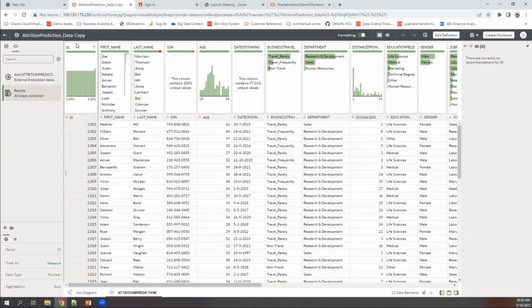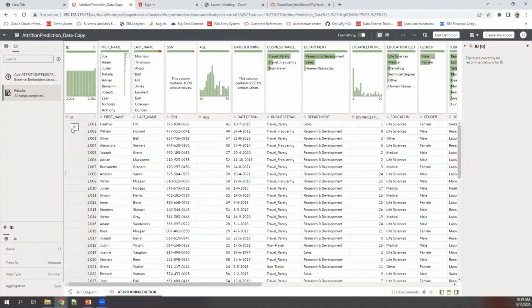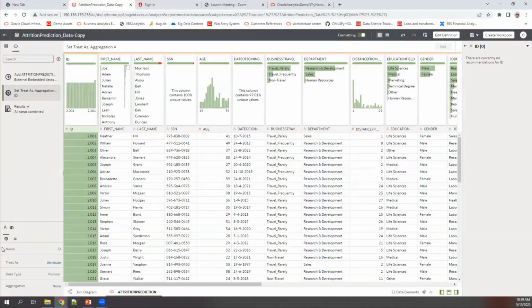Okay, there are a whole lot of attributes related to the employee in this data set. So this is the employee ID. Since all of them are numbers, okay, the system has read it as a measure. So if you see hash here, it means it's a measure. So what we are going to do is we are first going to convert this into an attribute. Just click on the left hand side, it says treat as, and convert this to attribute. Right. So the moment we do that, the column gets updated to attribute.